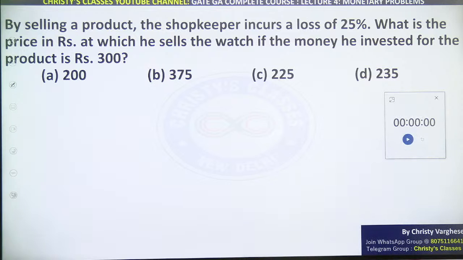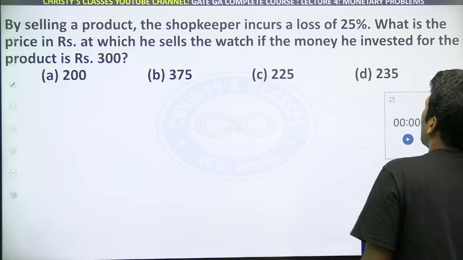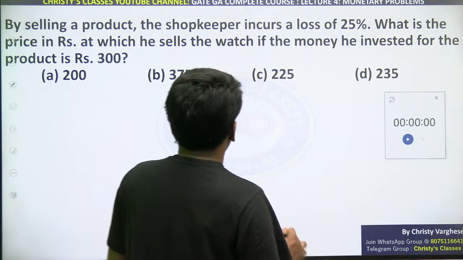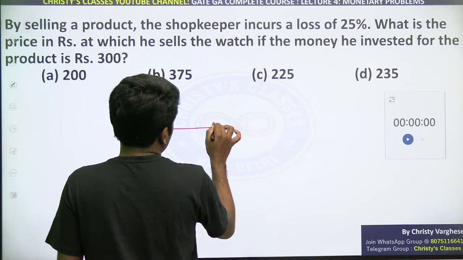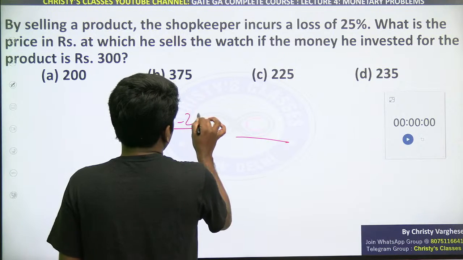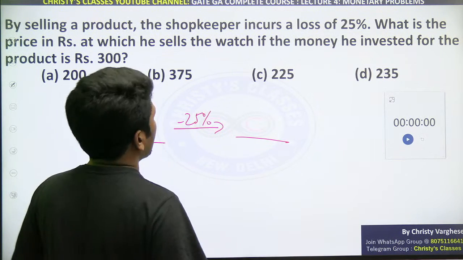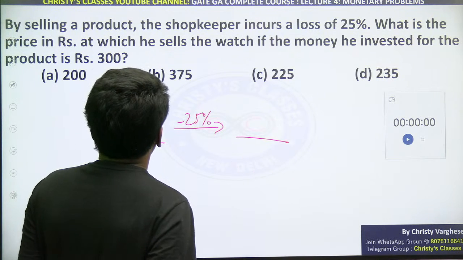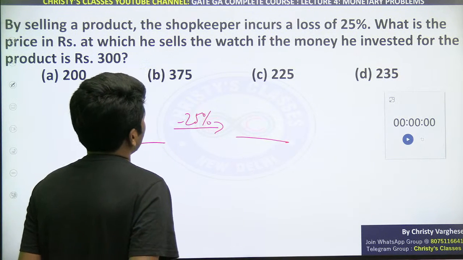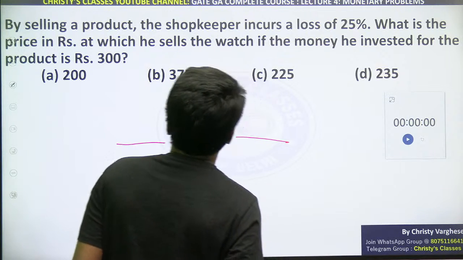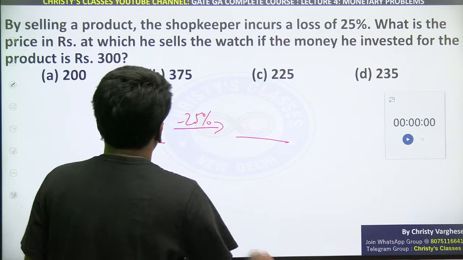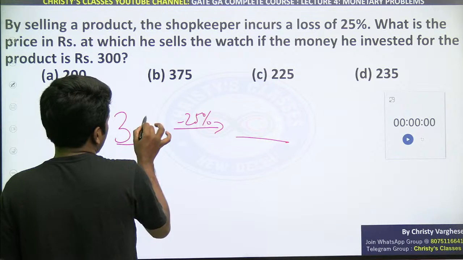Okay. So by selling a product, the shopkeeper incurs a loss of 25%. मतलब return money is 25% less than the initial money. लेकिन ये दोनों अभी पता नहीं है. So read the next sentence. What is the price in rupees at which he sells the watch if the money he invested for the product is 300? Okay, now we know the investment.